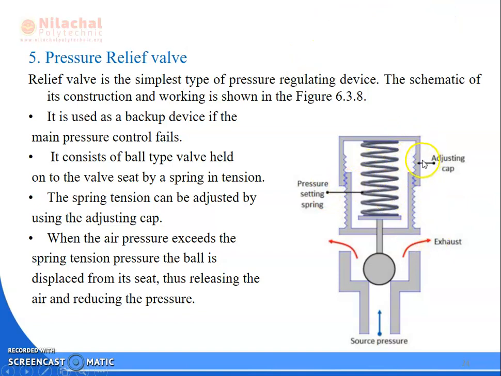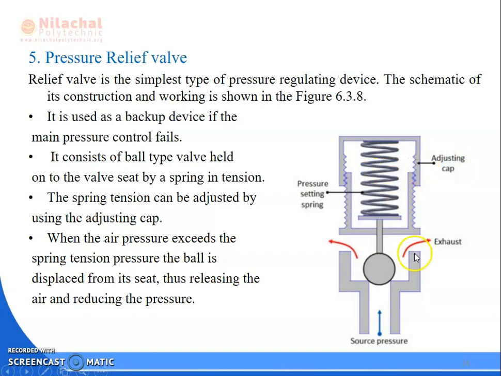You can see this is your adjusting cap. The spring is in tension. Then a ball type valve is used. This is the seat. What is the function of this adjusting cap? The spring tension or spring pressure will be adjusted by this adjusting cap. It is used as a backup device in the main pressure control valve. It consists of a ball type valve held onto the seat by the spring tension, and the spring tension is adjusted by the adjusting cap.